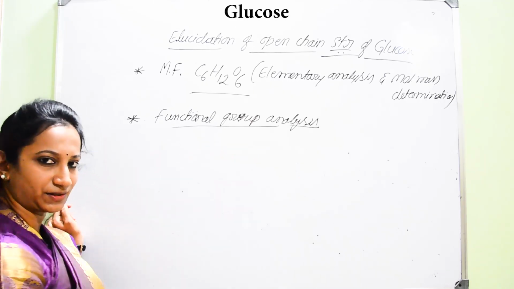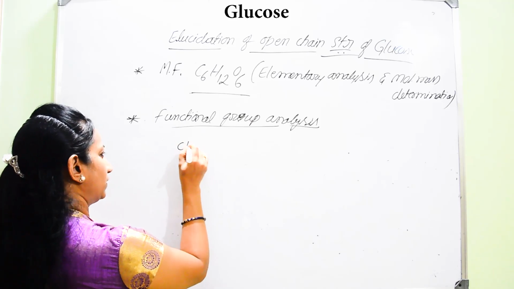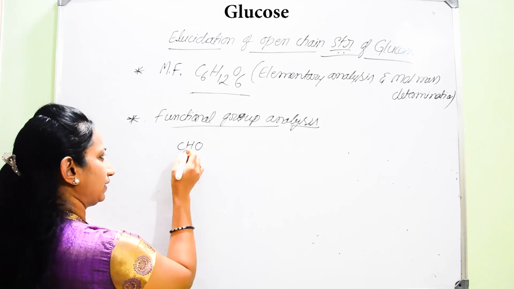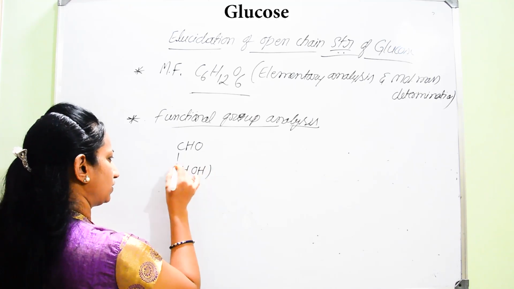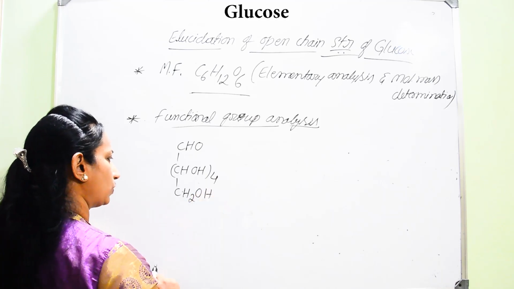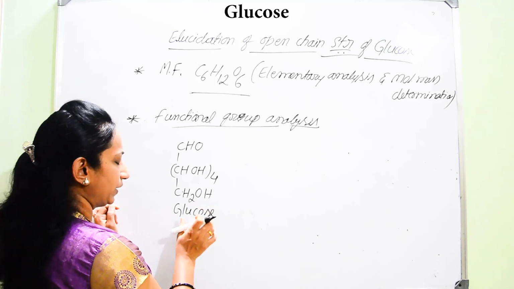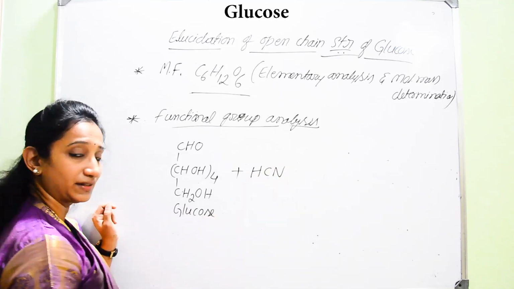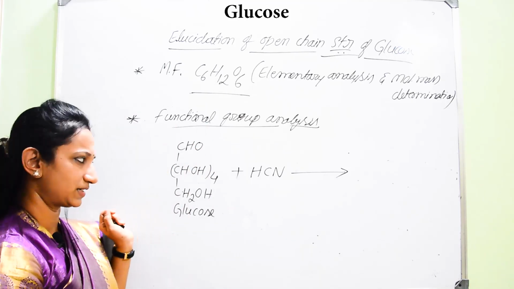Now we have to write the structure for glucose. We know that glucose is an aldohexose. Let me write the terminal CHO, then CHOH four times, and finally the primary alcoholic group, CH2OH. Now let us consider this glucose when he made it react with hydrogen cyanide, HCN. What type of reaction is taking place here?